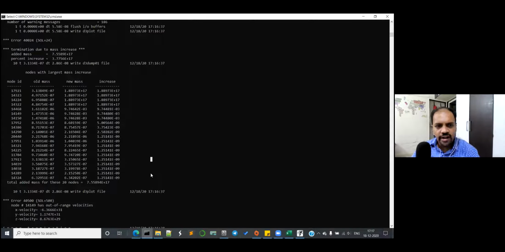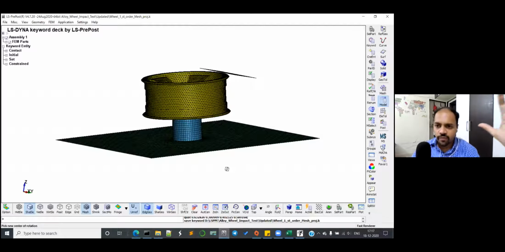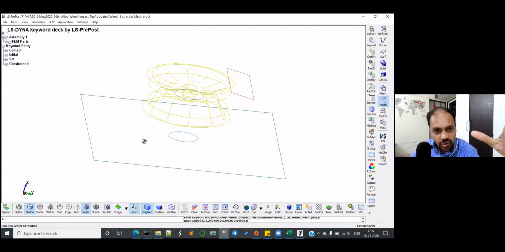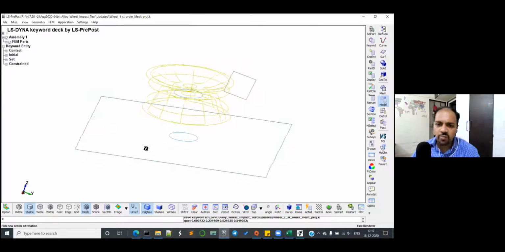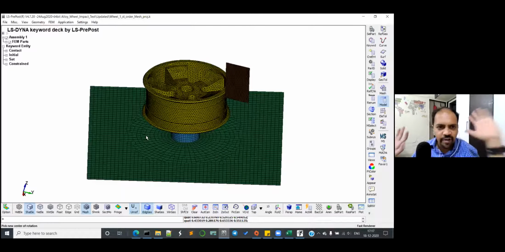Okay, so your DT is okay, but there is a tremendous amount of mass scaling happening. So we may have to look into the model. So go into the model. This is a very common problem, guys. You are not facing this because you haven't understood LS-DYNA. It is a very common problem for anyone. So don't beat yourself up. This is perfectly fine. Okay, so go to keyword.